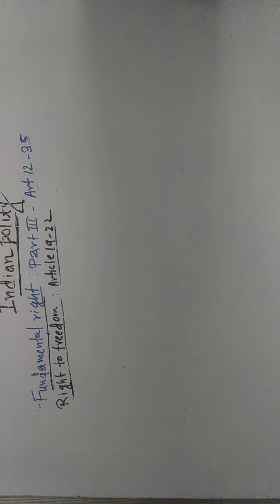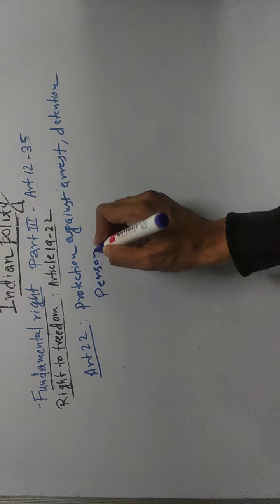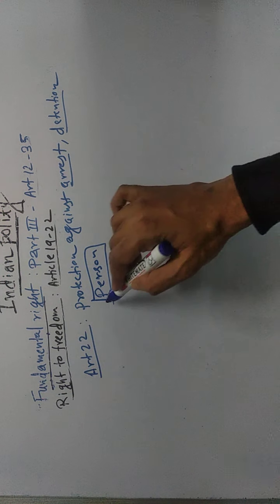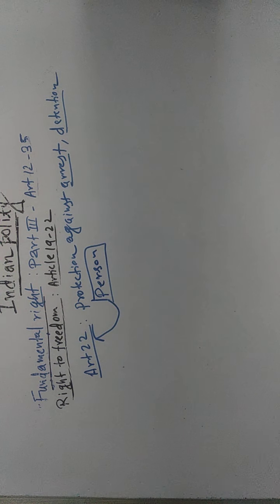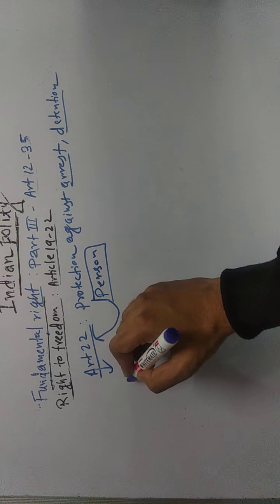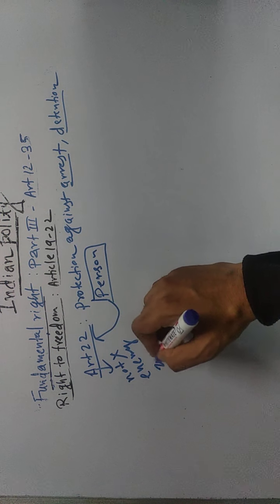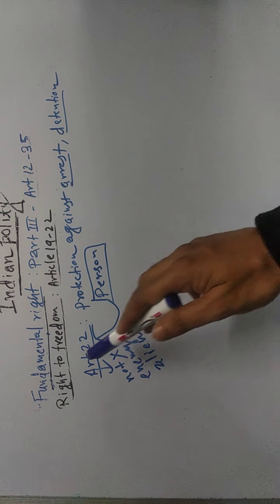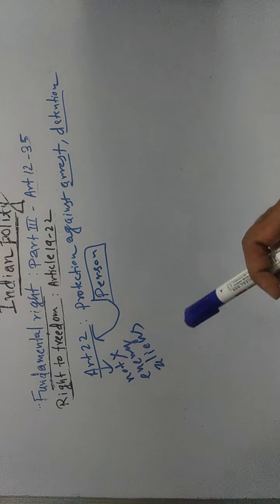Now we'll read Article 22, which talks about protection against arrest and detention in certain cases. Now let's assume there is a person, and this person is arrested or detained. Then for this person, some fundamental rights are provided under Article 22 of the Indian Constitution. And Article 22 is not available to enemy aliens. That means Article 22 is not available to a person of a particular country with whom India currently is at war.